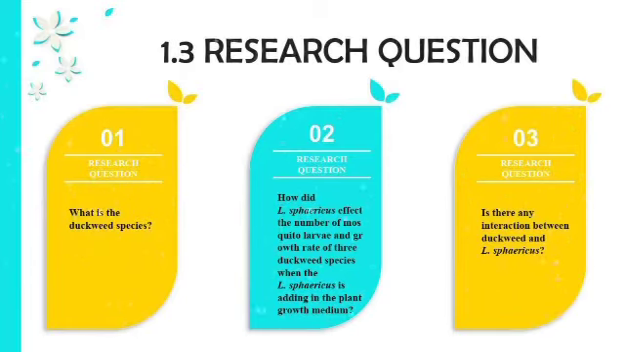For the research questions, first, what are the duckweed species? Second, how does sphaericus affect the number of mosquito larvae and growth rate of the 3 duckweed species? And number 3, is there any interaction between duckweed and sphaericus?